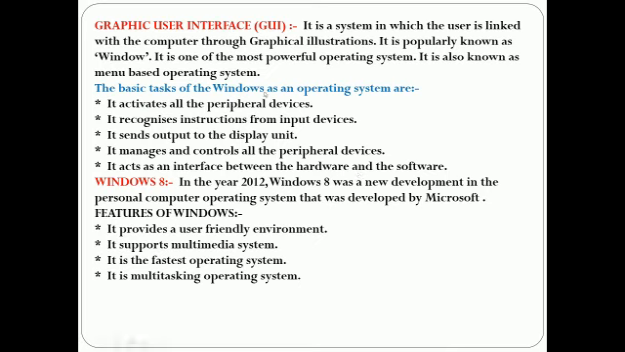The basic tasks of Windows as an operating system are: it activates all the peripheral devices like input, output and storage devices. Input devices: keyboard, mouse, scanner. Output devices: monitor, projector, printer. And secondary storage devices are pen drive, CD, DVD, hard disk. They all are activated by Windows.